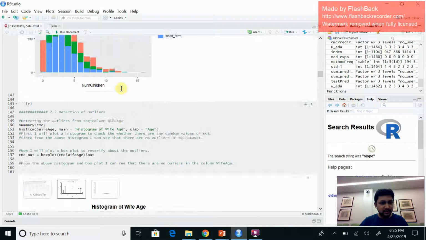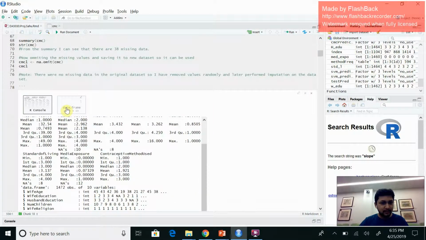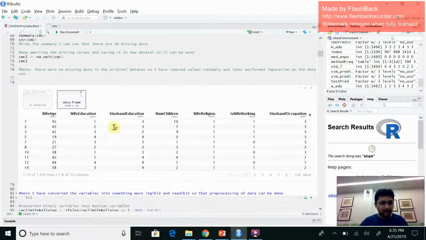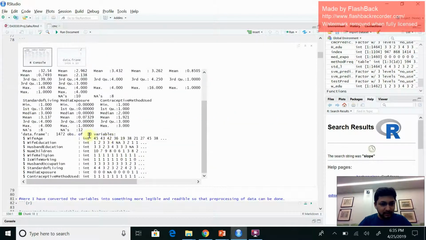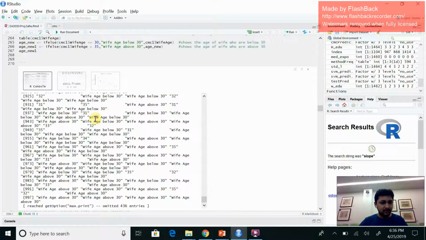Earlier there were missing values in my data frame. I will show you now. Here there are 12, 8, 10 missing values in my data frame. Now there are no missing values in my data frame.